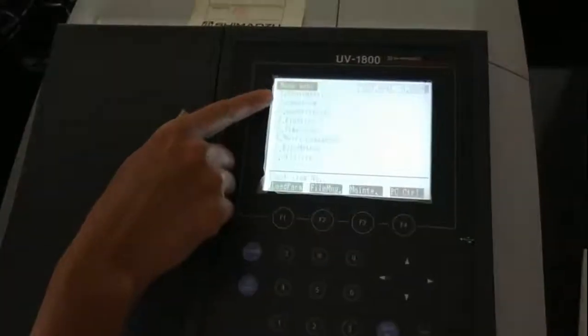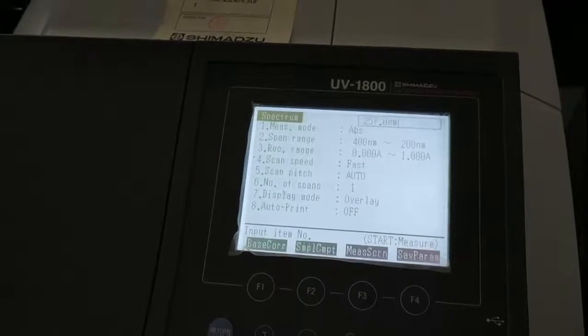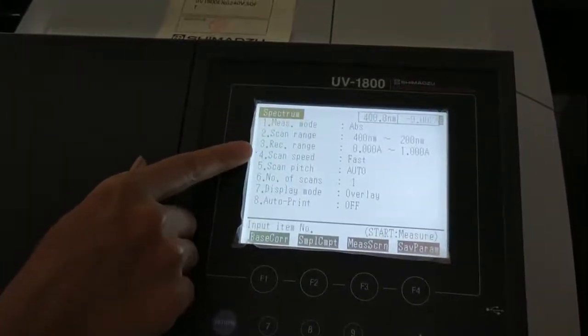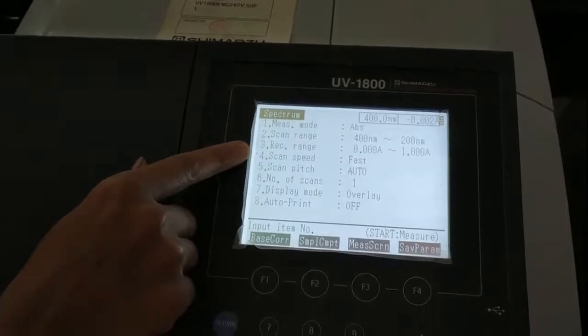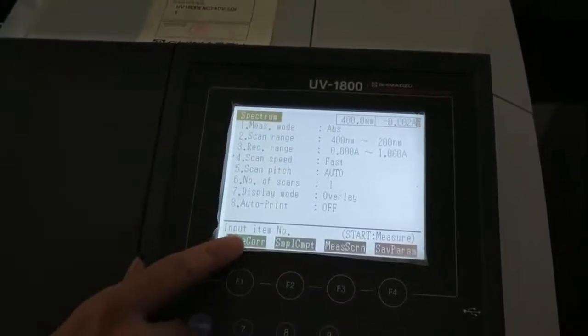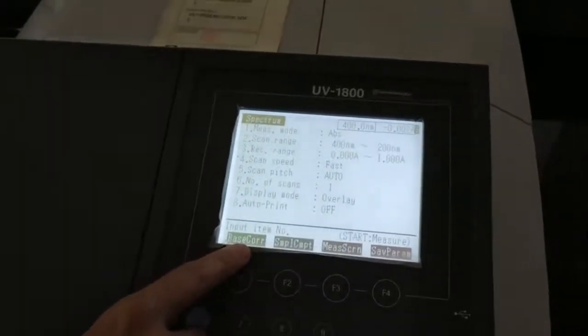Next we have to press return to enter into the next mode. The next mode is spectrum, so you have to enter 2. See here you can see the scan range, then recording range, scan speed. It can be set as fast, medium or slow, and various other parameters. Here you can see baseline correction. It is important to nullify the effects of the solvent.